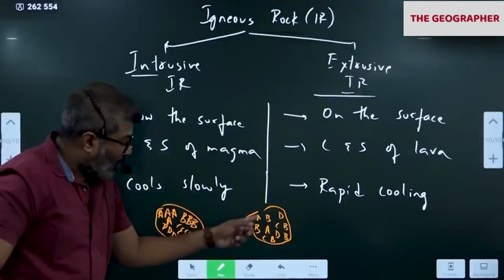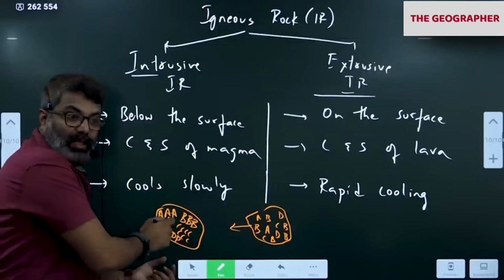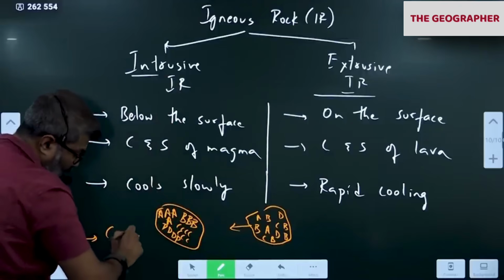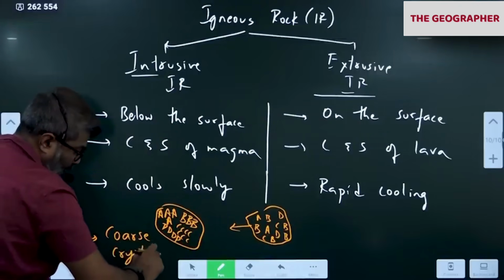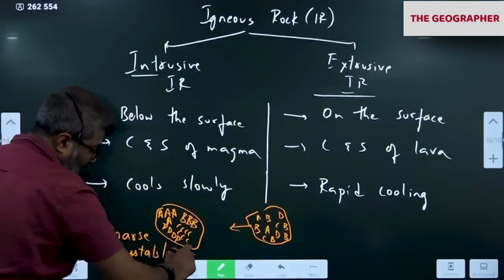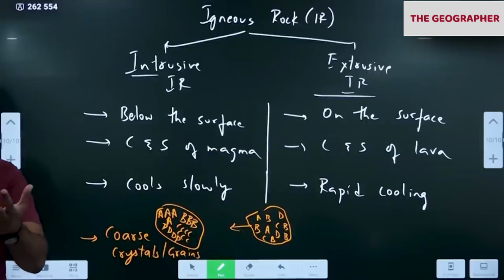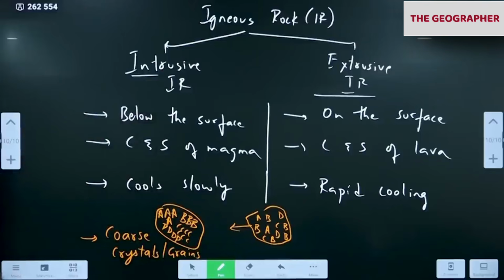As a result, crystals form inside. So the characteristic of intrusive igneous rocks is large, coarse grains or crystals. If I pick up a rock and see big crystals inside, that is intrusive.